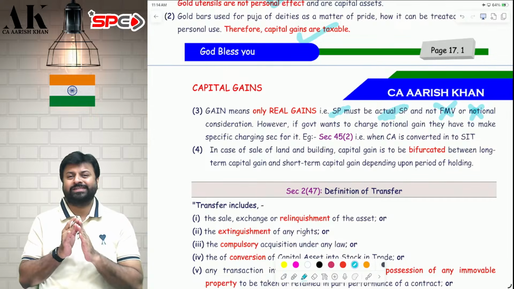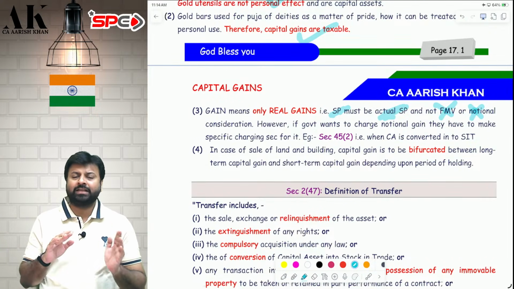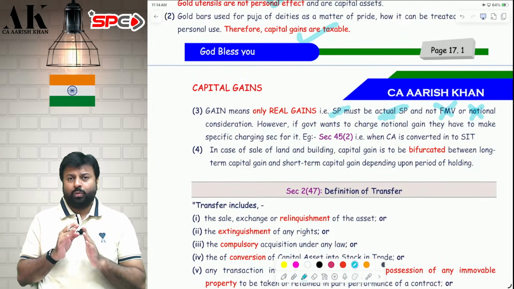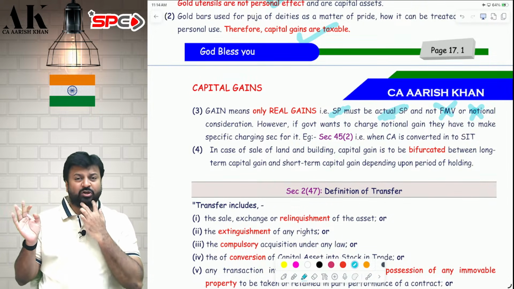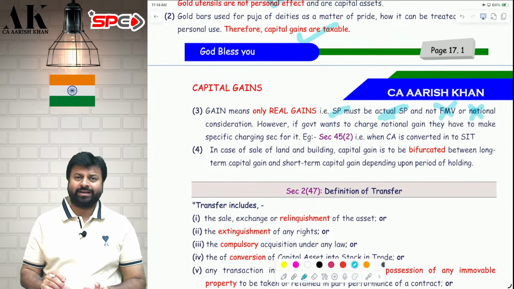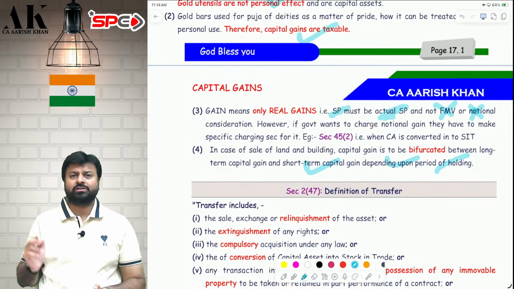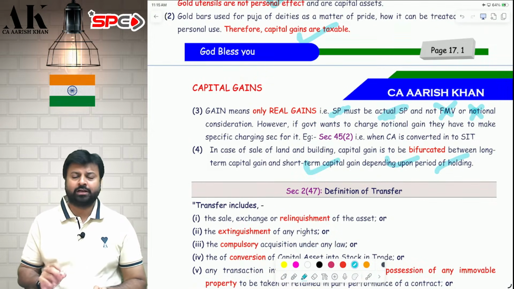For that purpose, you have to segregate the consideration between land and building separately. Once you segregate the building construction, the building sale consideration will be subject to short-term capital gains because it was constructed 1 year back, and the land capital gains will be subject to long-term capital gains because it was acquired long back. I hope it is clear to all of you.